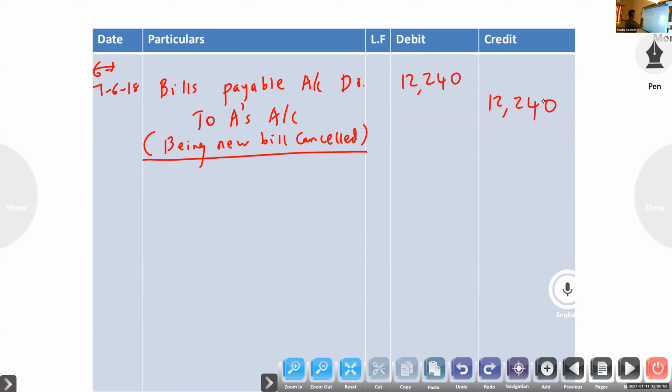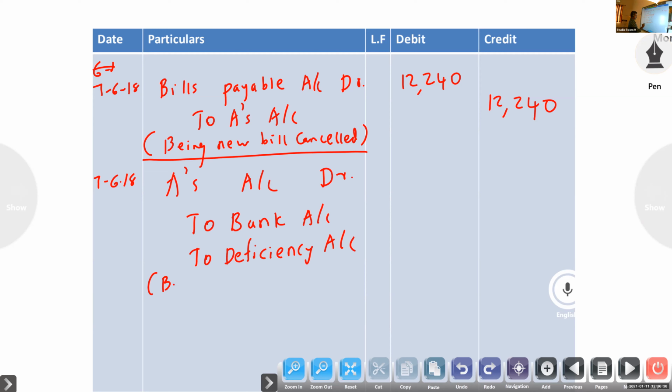So next one. Karthik, in the books of drawer, what is the entry? Bank account debtor, bad debt account debtor to B's account, means insolvency, part payment received. So here what is the entry? A's account debtor to bank account, to deficiency account.